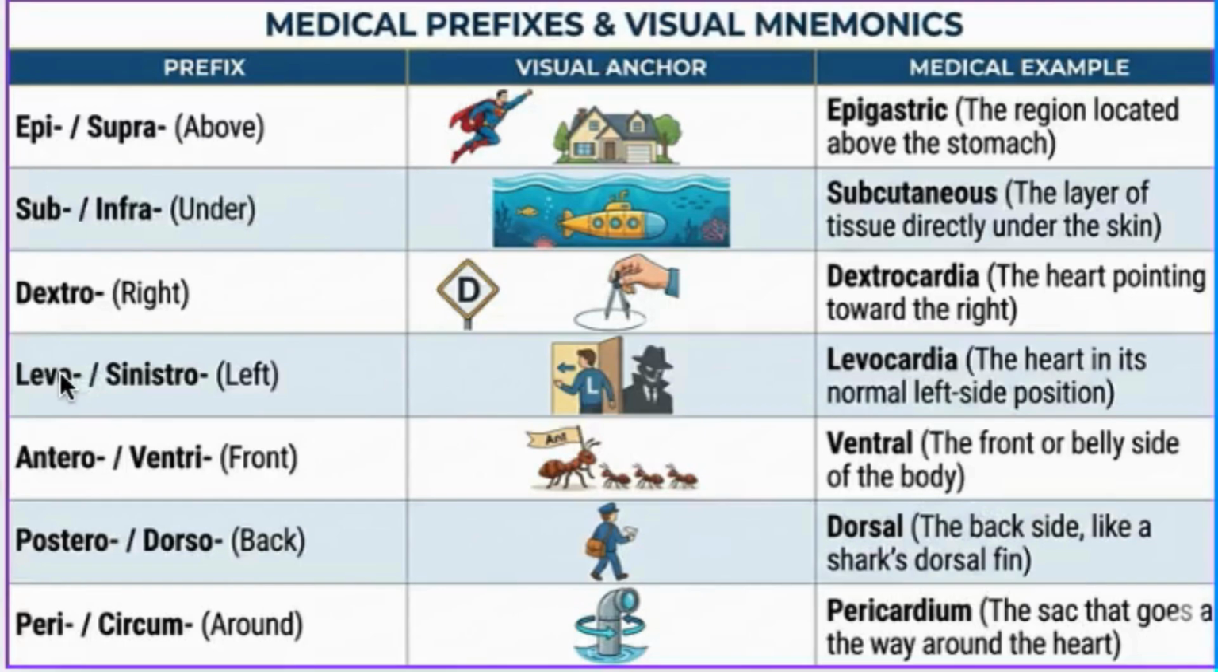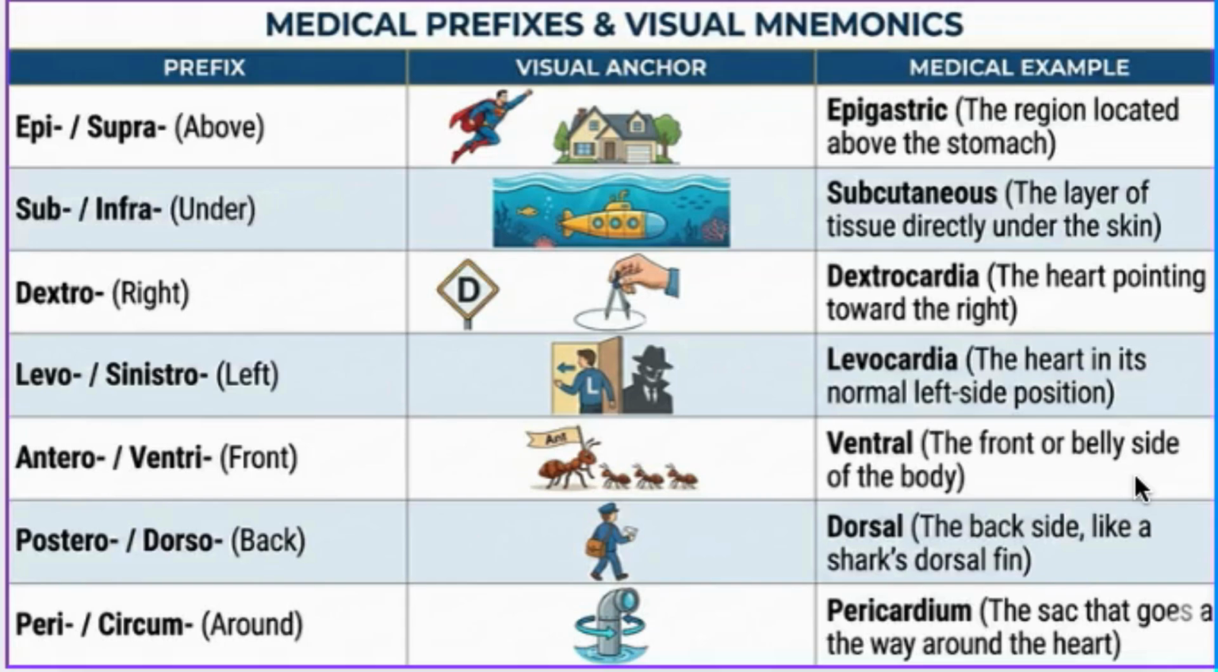Opposite to dextro is levo or sinistro. They mean left. So levo for left. For example, we have levocardia, which means that the heart is in its normal left side position. Antero or ventri means front. Picture an ant marching at the very front of a line. For example, we have ventral, which is the front or the belly side of the body.